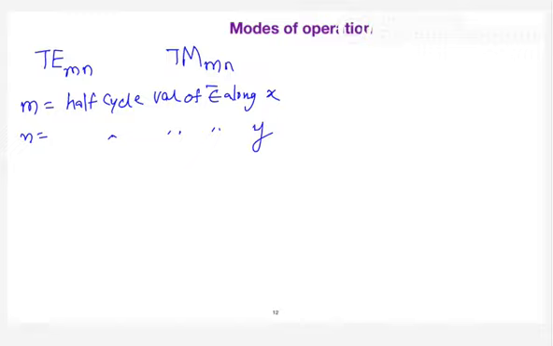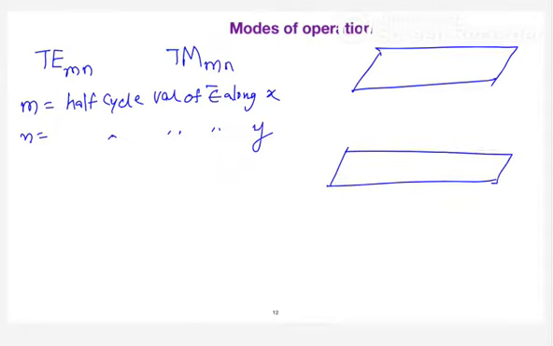So let us talk about the parallel plate waveguide. So this is your parallel plate waveguide, with plates at X equal to 0 and X equal to A. Between these two conducting plates, if the electric field has one complete half cycle, I can call this mode of operation the first mode.